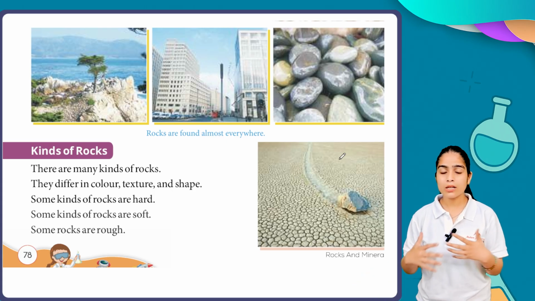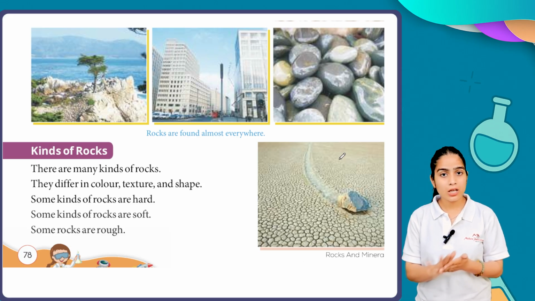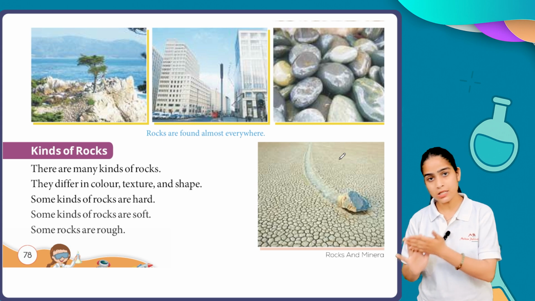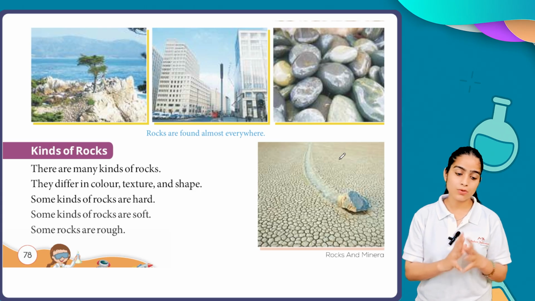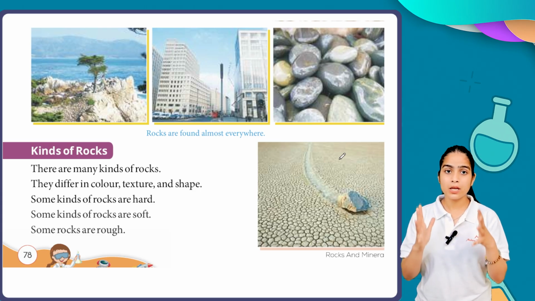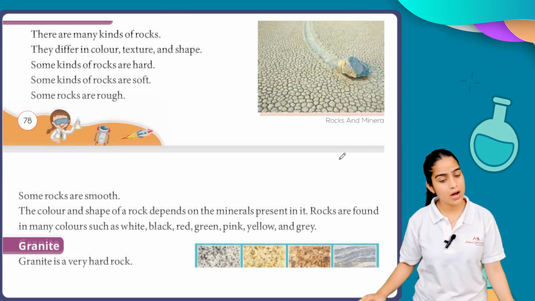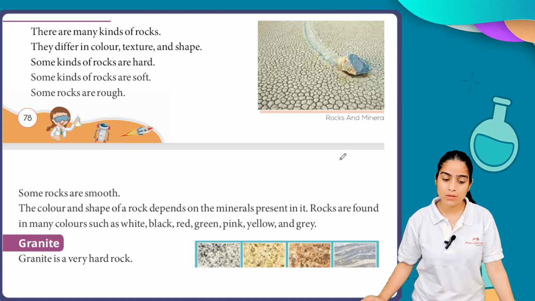Now how can we classify among hard, soft and rough? By touching it, if you feel its surface is soft, then you classify it as a soft rock. If you find roughness, then it is a rough rock. And a hard rock is one that cannot be broken easily, so it is included in the hard category. Now some rocks are smooth. The color and shape of a rock depend on the mineral present in it.